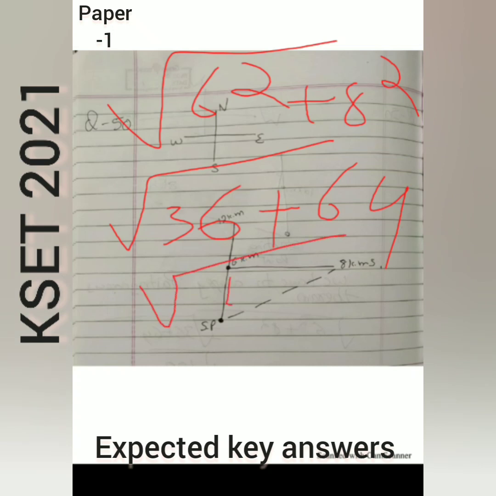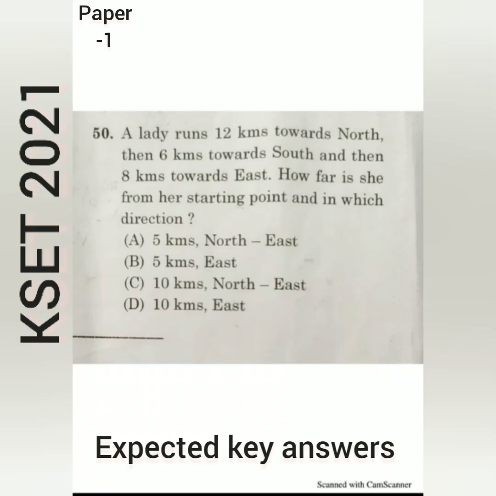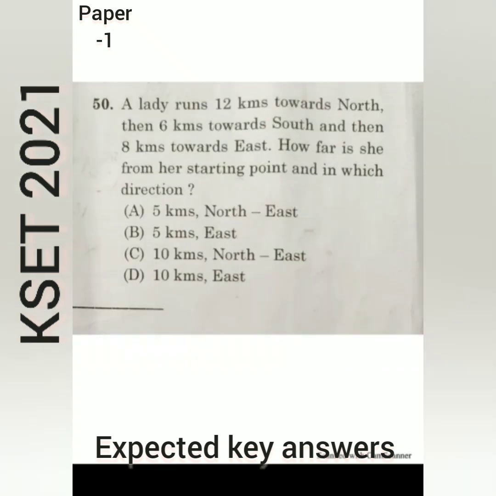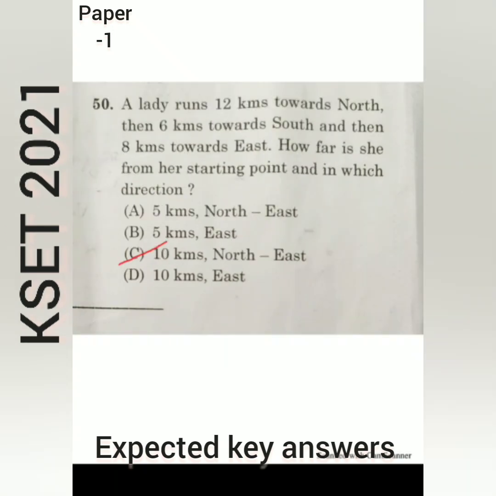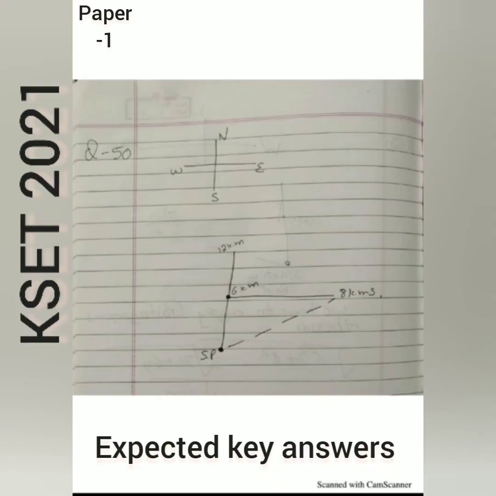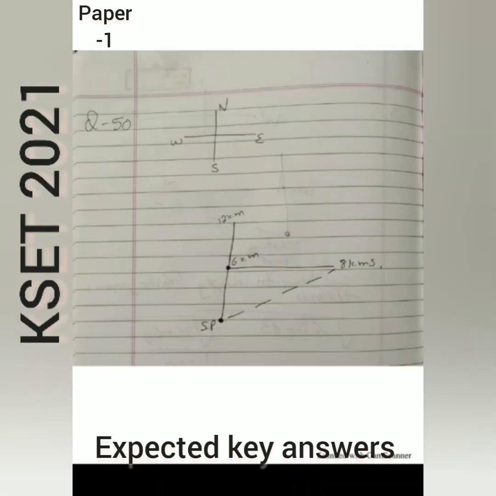So square root of 100. Square root of 100 is nothing but 10 kilometers. So here out of these four options, option C is the correct one. 10 kilometers, direction is northeast. So here option C is the correct one, 10 kilometers northeast.